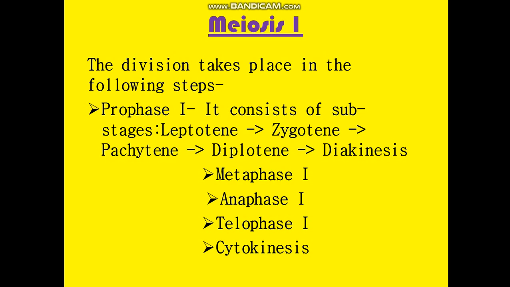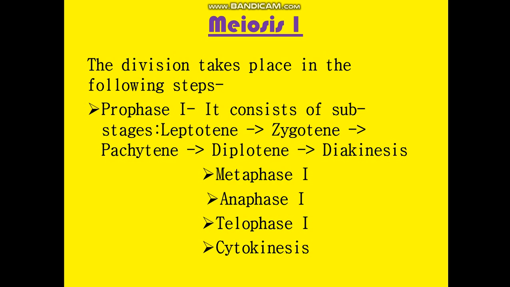Let us move forward and discuss meiosis 1, that is the reductional division. Like in mitosis, here also in meiosis we will have PMAT, that is prophase, metaphase, anaphase and telophase, followed by cytokinesis. But here prophase is lengthier.